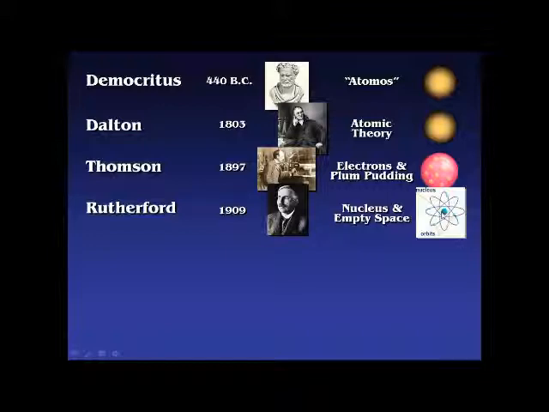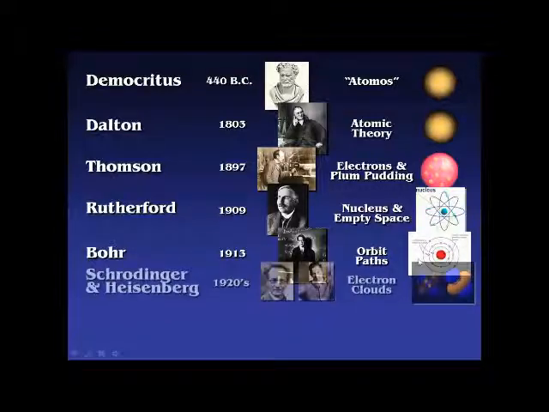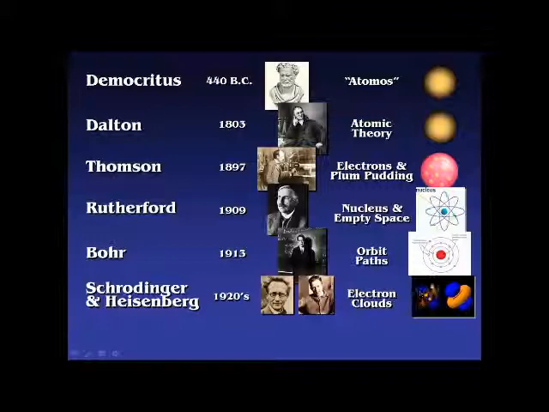We'll call it a nucleus, and that the electrons orbit around the outside. Bohr gets more specific with the orbital paths that electrons take as they go around the nucleus. And Schrodinger and Heisenberg say it's even more obscure than that. It's actually just a cloud, in a sense, of electrons, of where they might be.